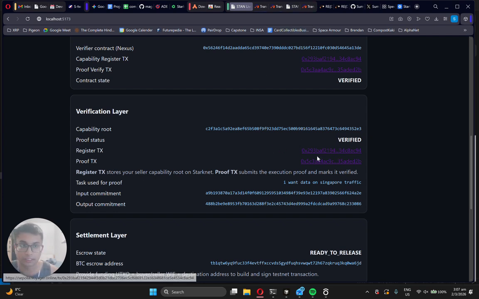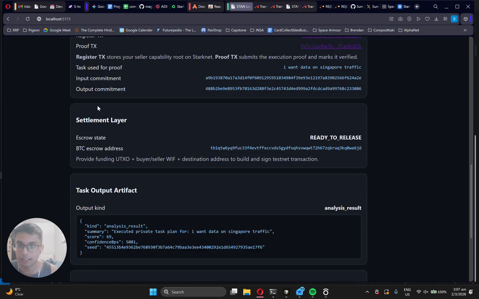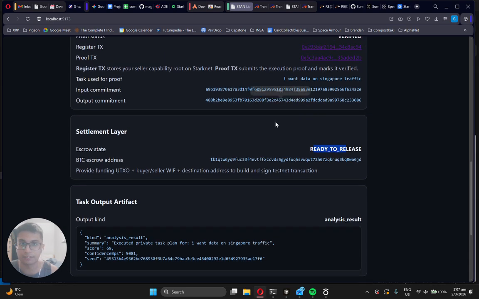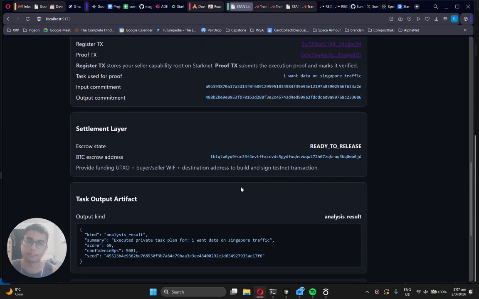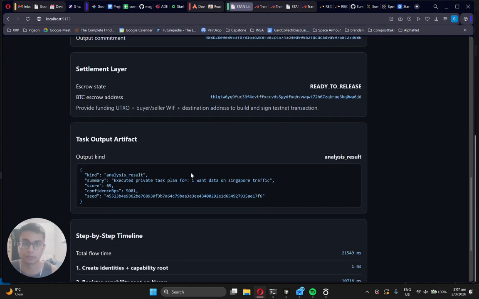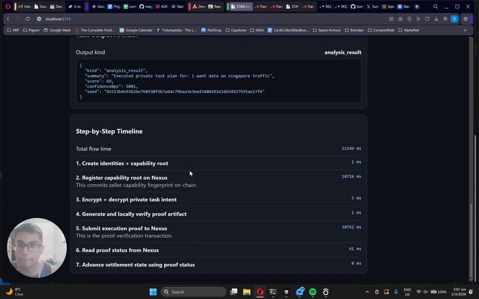We will go to the transactions very soon after I show you this. The settlement layer is the escrow, basically the Bitcoin. Once the verification and the proof are done, the Bitcoin will be released to the agent. Basically, simple escrow methods over here. So this is Bitcoin stuff. This is just the timeline of how long each step took.